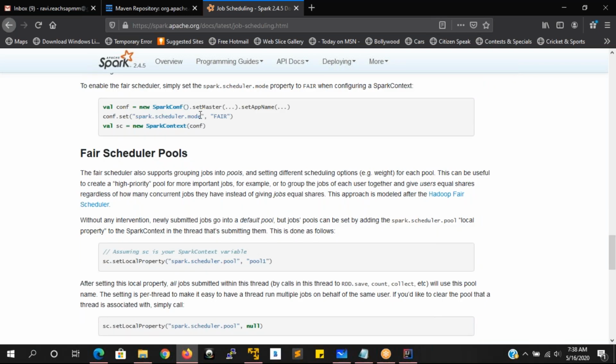The fair scheduler, you can see in the configuration we are going to set fair here. For example, grouping jobs into pools and setting different scheduling options, such as weight for each pool. This can be useful to create a high priority pool for more important jobs, or to group each user's jobs together to give users equal shares regardless of how many concurrent jobs they have, instead of giving the jobs equal shares. So what I am trying to say here is, the weight depends upon the number of records that are available within that file. So here we are going with this fair option. Why?